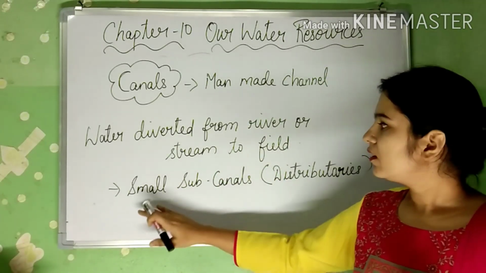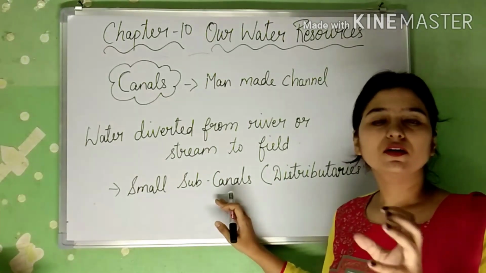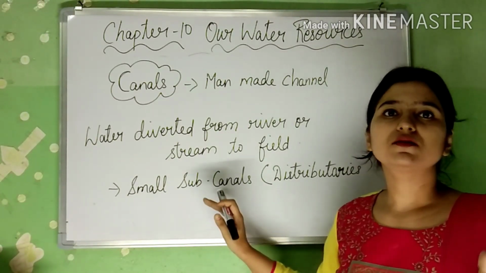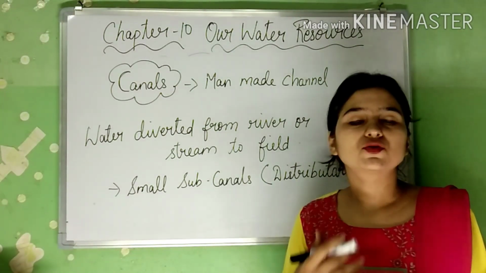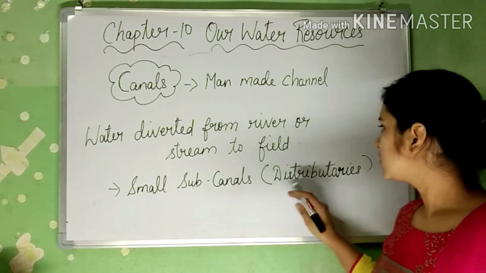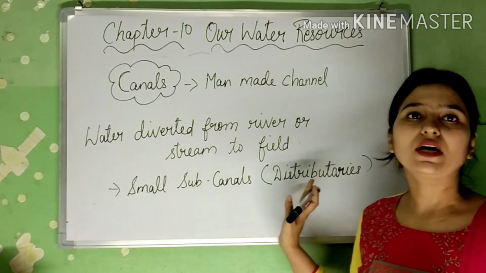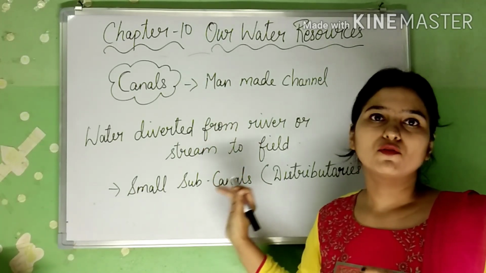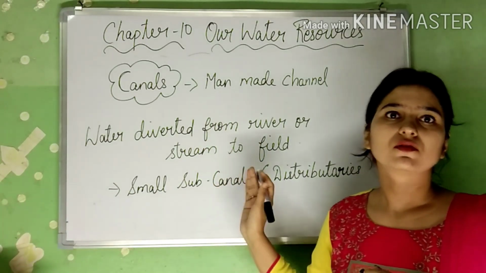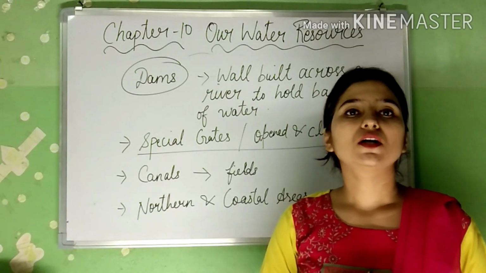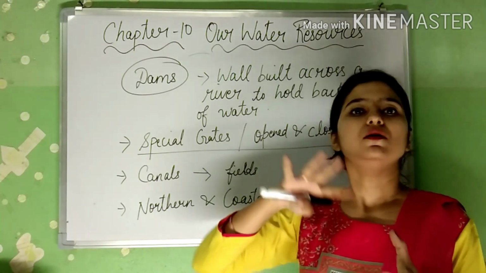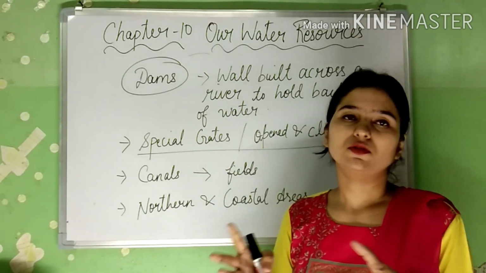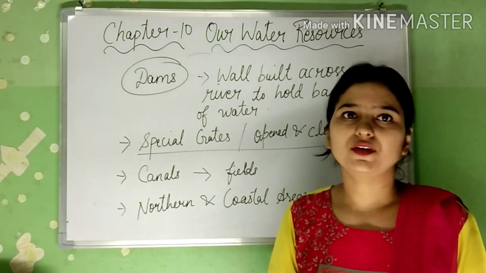Then there are small sub-canals. There are many small sub-canals that you can see in the agricultural field and they are known as distributaries. So this is the third main method of irrigation used in our country. Canals are also used mostly in the northeastern states for irrigation.